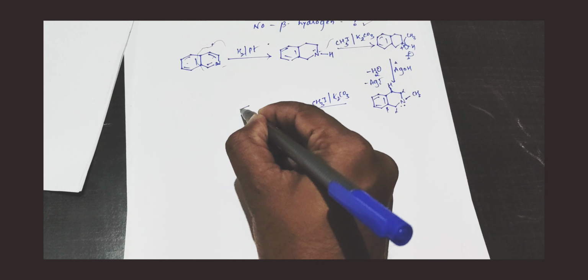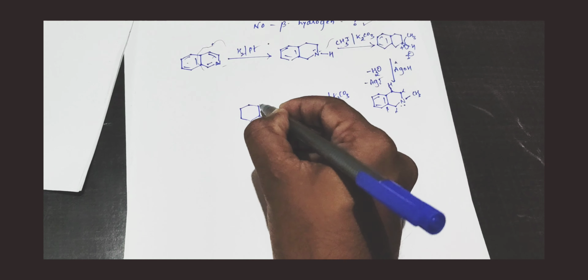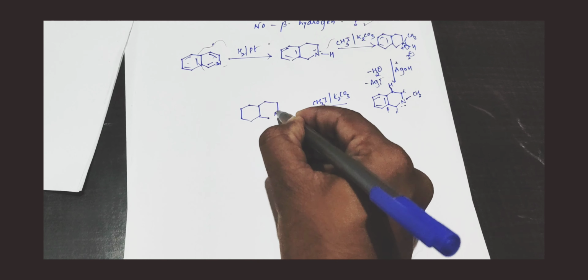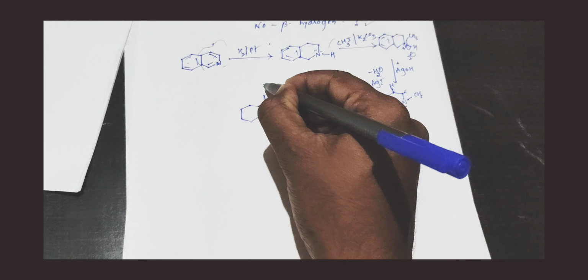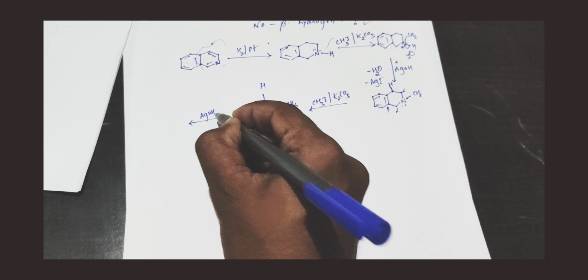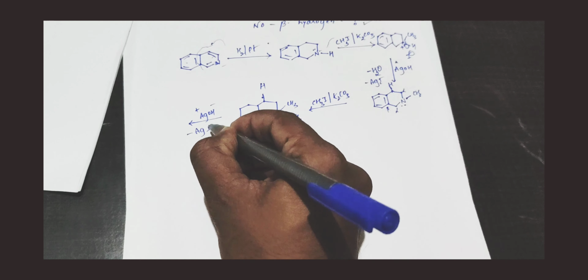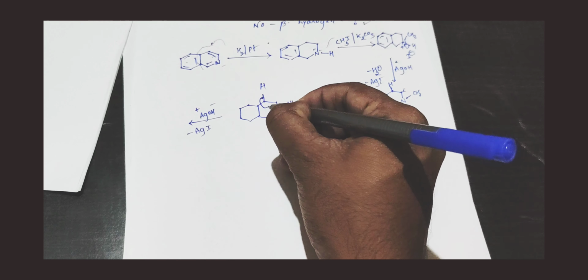That is like this. So further when I do methylation, CH3 plus I minus. Now when I add HOH, what will happen is, it is looking for a beta hydrogen. Obviously Ag plus OH minus. Now Ag is getting I minus, so AgI is formed here. OH minus is looking for beta hydrogen, which is present here. So like this.